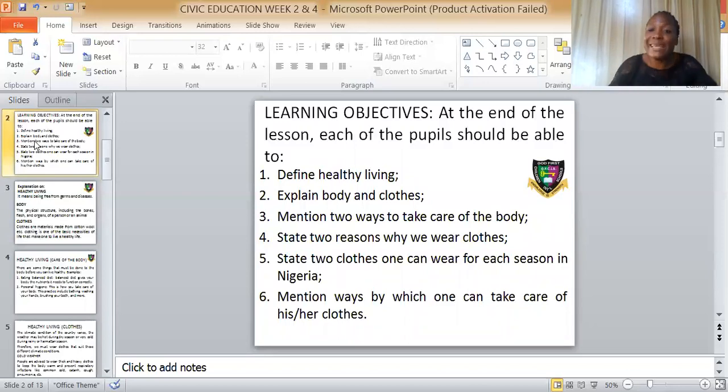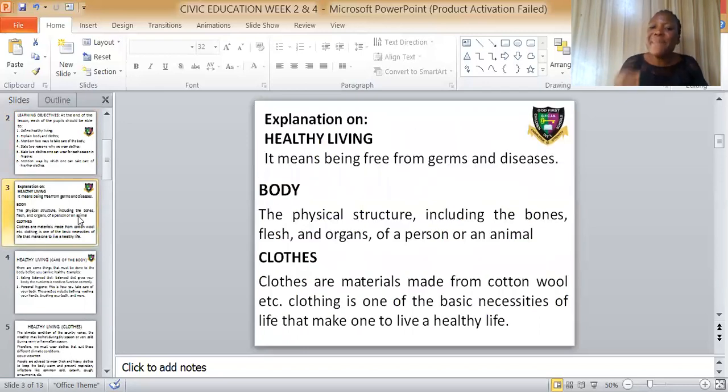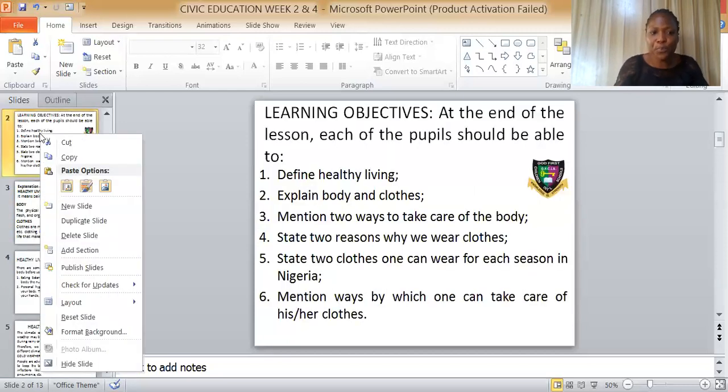Explain body. We said body is the physical structure, including bones, flesh, organs, and other parts of the body. And we say clothes are products that you get from cotton wool. Cloth is the material made from cotton wool.